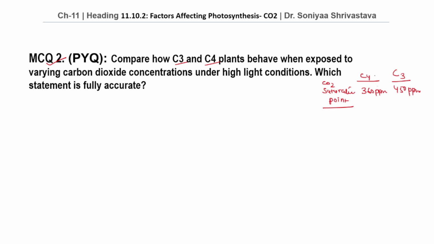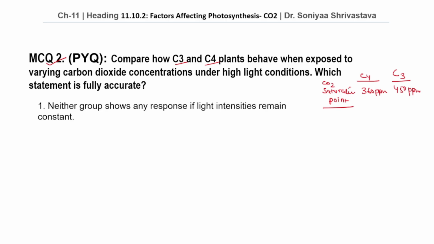As C4 plants already possess the CO2 concentrating mechanism, they reach the saturation point much earlier than C3 plants. On the other hand, C3 plants continue benefiting from higher CO2 levels for a longer range.